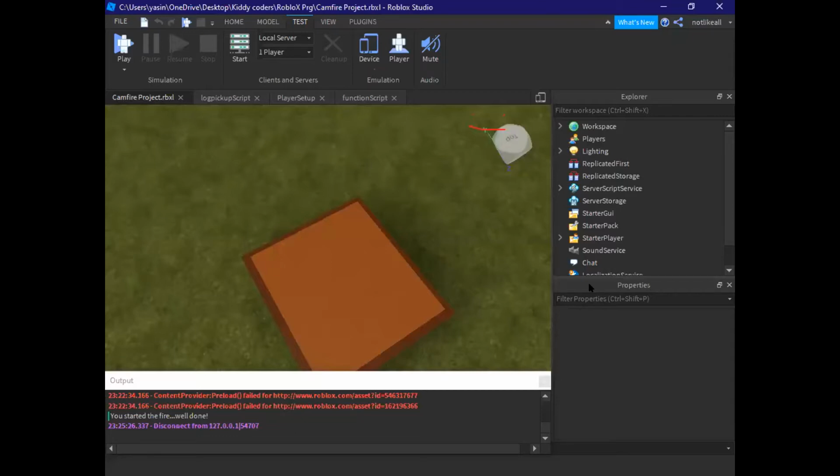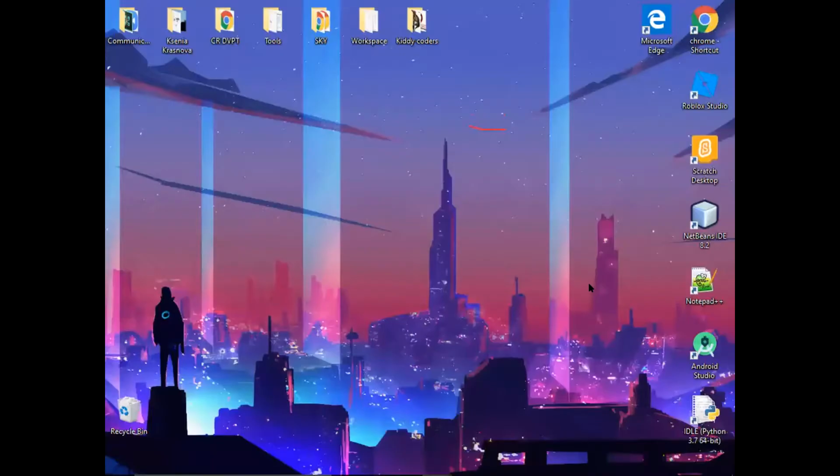I'm just going to take a really quick look at the admin commands. How will you add admin commands? Admin commands are added using the script service. You will find it in the Explorer. How can you make a VR game? VR games are made using the console and VR coding. That's a different kind of code.